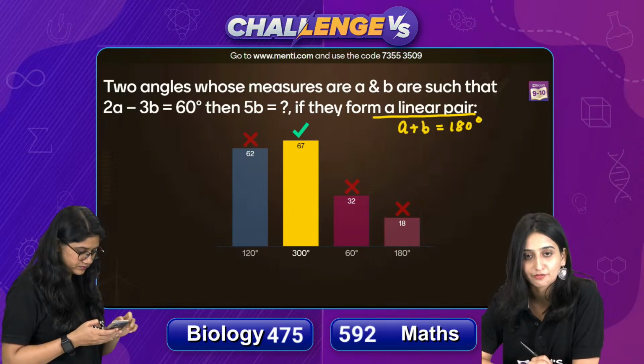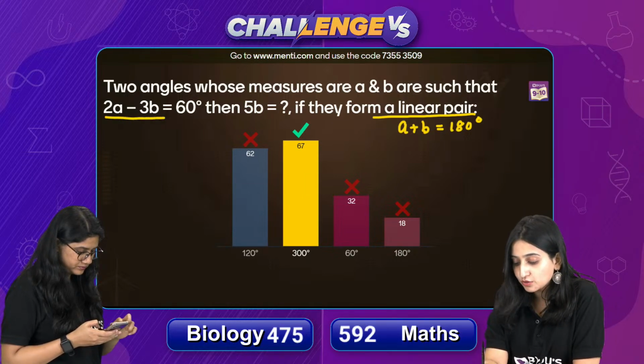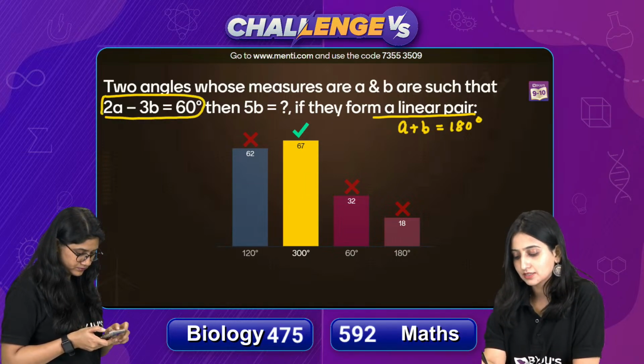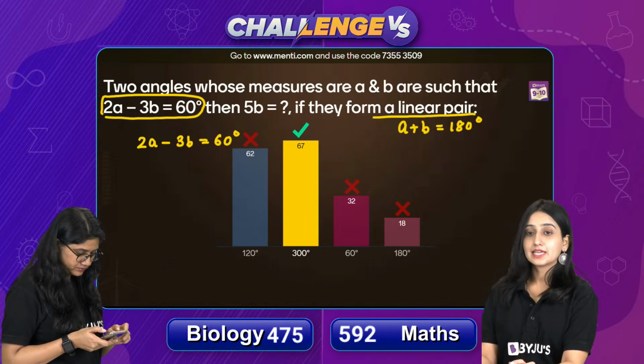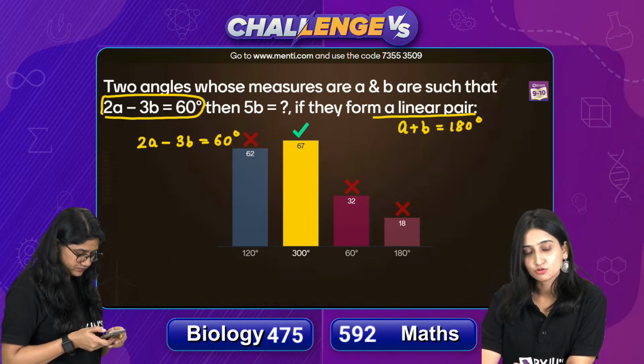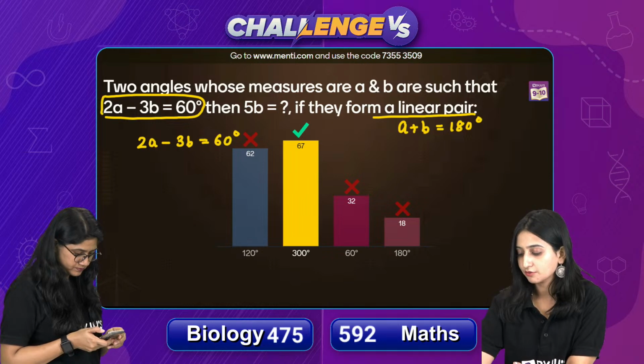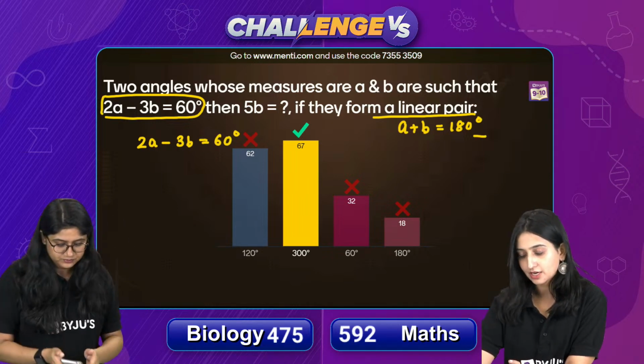I think this is clear to everyone, right? The other equation was given in the question itself. 2A minus 3B equals to 60. This was given to us, right? Now, अब हम क्या करेंगे? Either you can use the substitution method और आप क्या कर सकते हो? You can find the value of A from this equation and put it here.